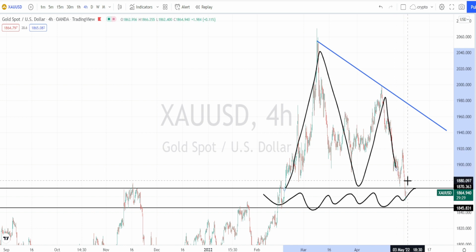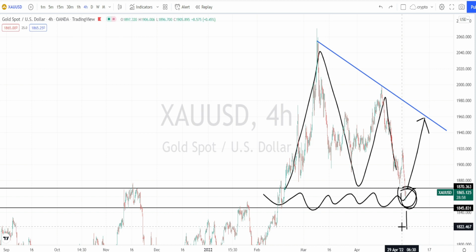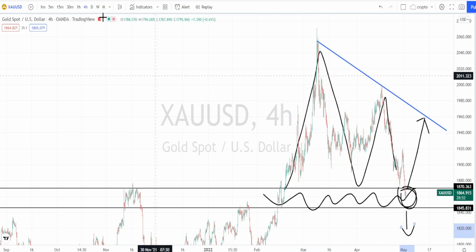So if the price action bounces back from this support level, it will be a bullish trend reversal to retest this resistance line, and if the price action breaks this support level, we can expect a further fall in 4 hours time frame. Let me mark the support and resistance levels.